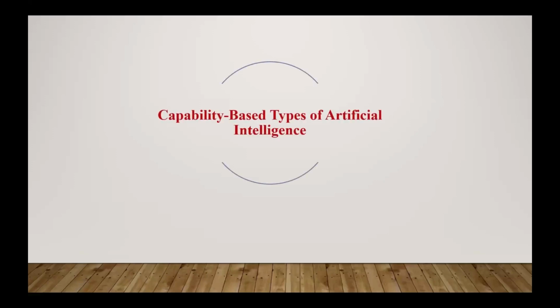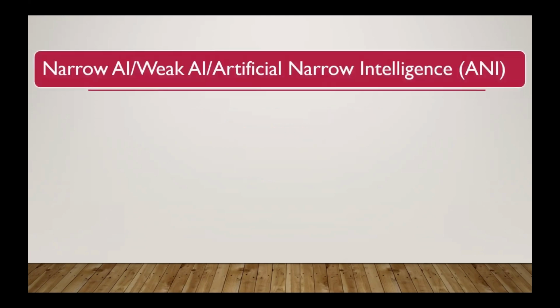Let us start in detail. First, let us complete the capability based. As I have already told, it is purely based on the capability of artificial intelligence. So the first category we call the narrow AI. This type of AI we also call weak AI or artificial narrow intelligence, that is ANI.